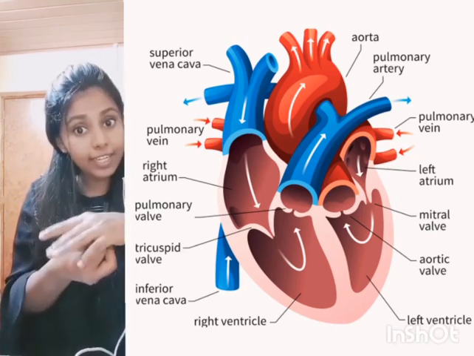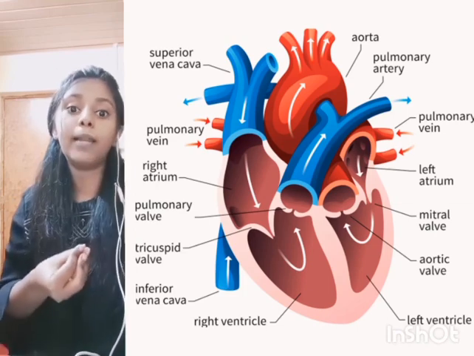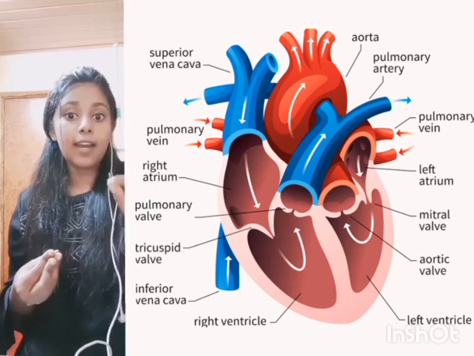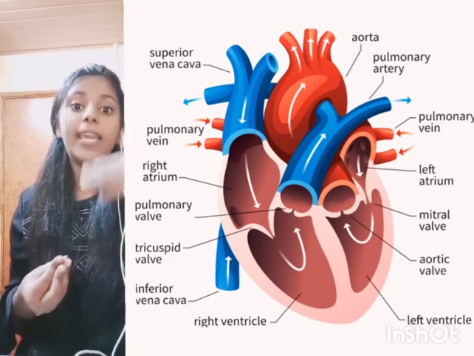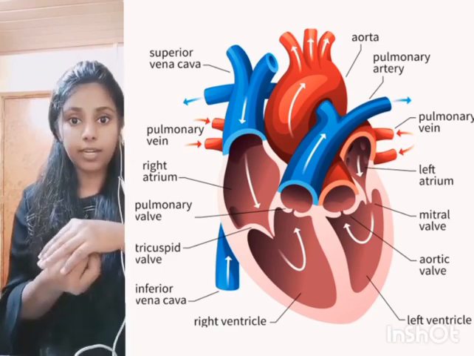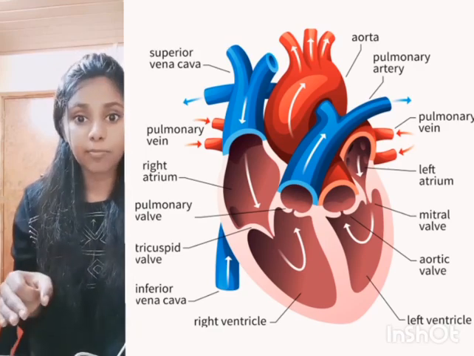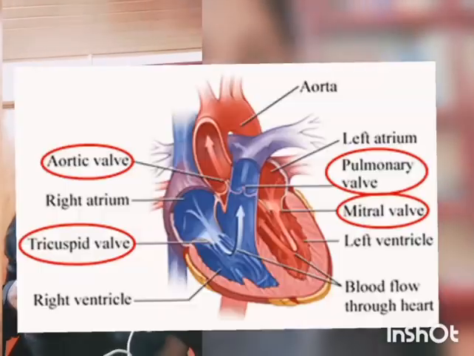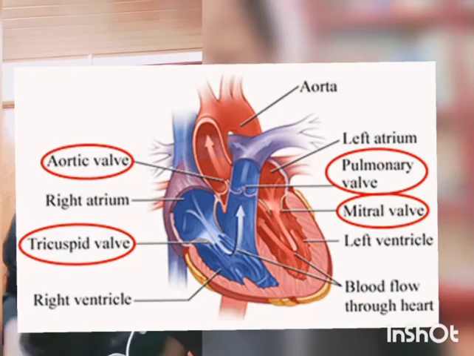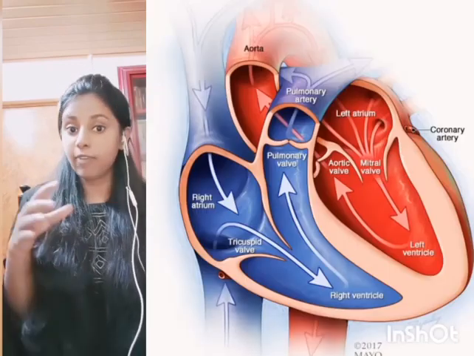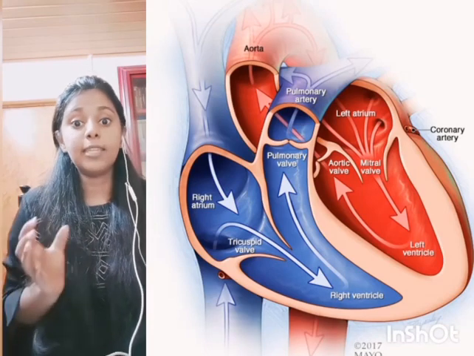The right ventricle has a connection to the pulmonary artery. In the cardiac system, the pulmonary artery carries deoxygenated blood. In all other cases, the arteries carry only oxygenated blood. There are another two sets of valves called the semilunar valves, which consist of the pulmonary valve and the aortic valve. During ventricular contraction, these valves open up and help in the blood flow.